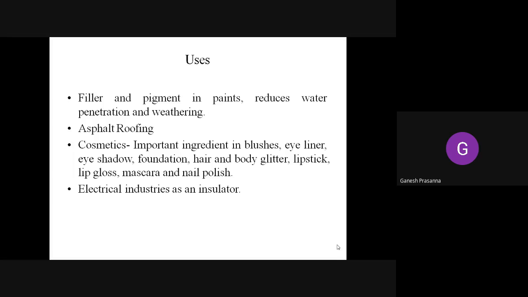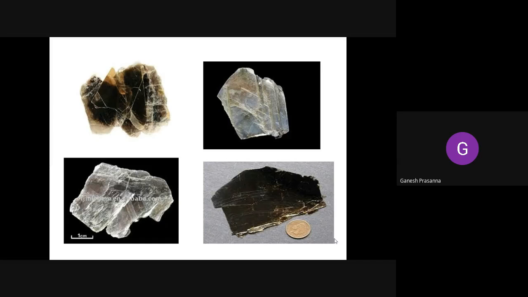Okay, and in the electrical industries, it is used as an insulator because it does not allow the current to pass through it. That's why it is used as an important insulator. Okay, so these are the mica sheets which you can see. These are the biotite micas and these are the muscovite micas. You can see these are black in color, and you can remove them in the form of sheets.